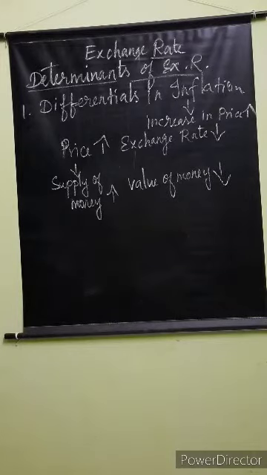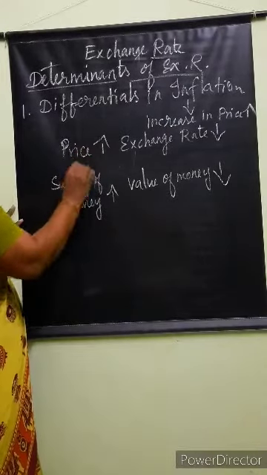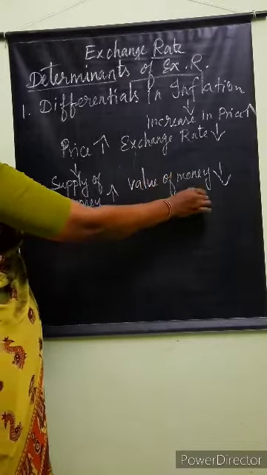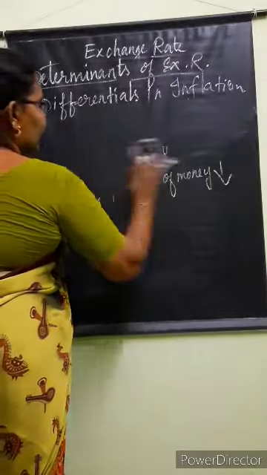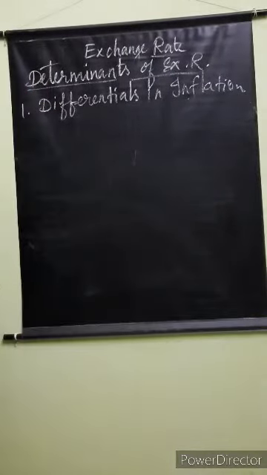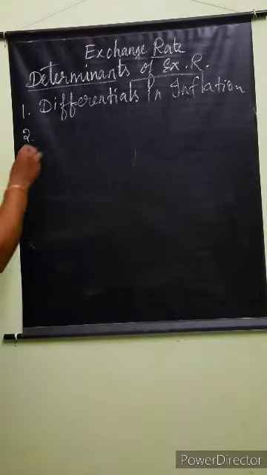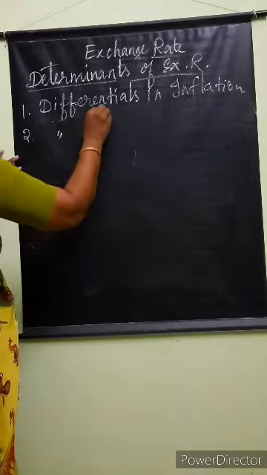So, inflation and exchange rates are inversely related. A country with a constantly lower inflation rate exhibits a rising currency value as its purchasing power increases relative to other currencies. This we can know, isn't it? If the price increases, the supply of money increases, the value of the money goes down. Then the exchange rate also goes down. So, the value of the money determines the exchange rate. So, inflation leads to a reduction in the exchange rate. And interest, differential in interest.